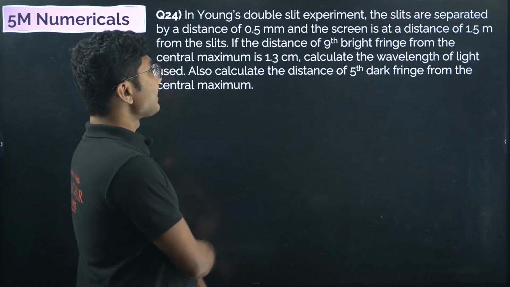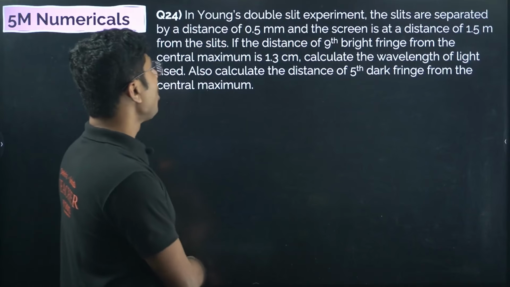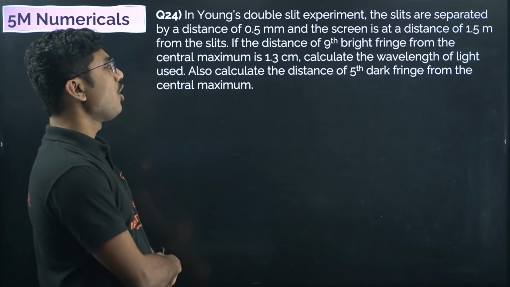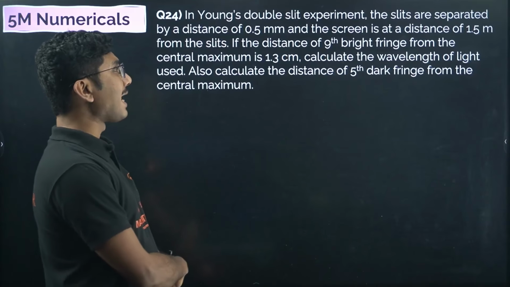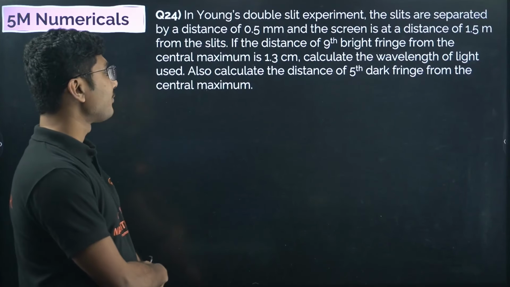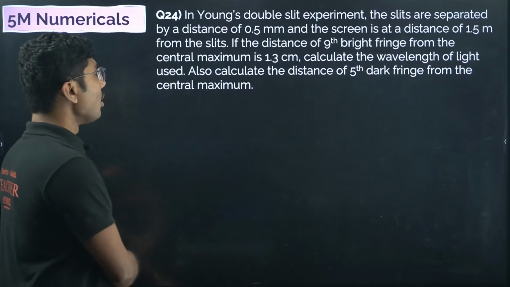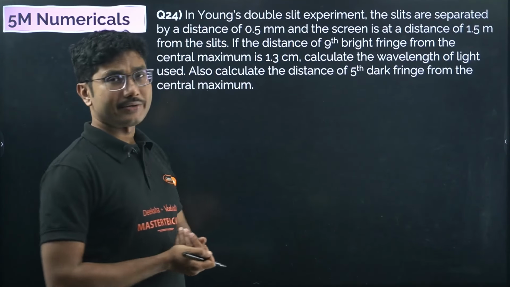In Young's double slit experiment, the slits are separated by a distance of 0.5 millimeter and the screen is at a distance of 1.5 meter from the slits. If the distance of the ninth bright fringe from the central maximum is 1.3 centimeter, calculate the wavelength of the light used. Also calculate the distance of the fifth dark fringe from the central maximum.